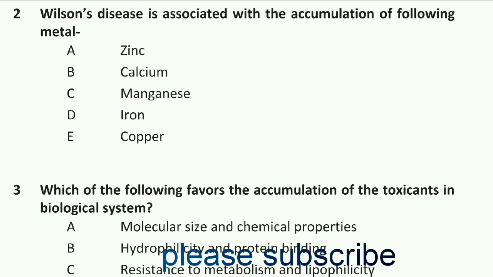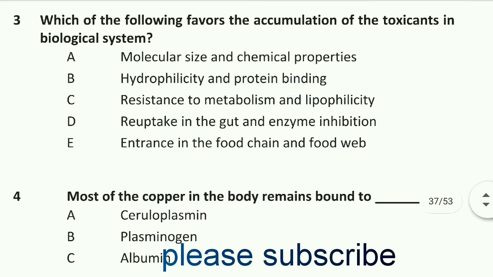Wilson's disease is associated with the accumulation of copper. Option E is right. Question number 3: which of the following favors the accumulation of a toxicant in a biological system? Option C, resistance to metabolism and lipophilicity, is right.